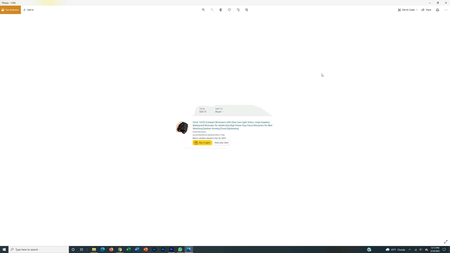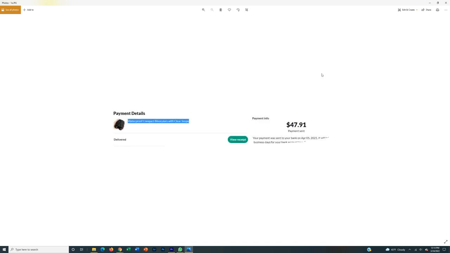So here's the first example for those of you that might be a little bit skeptical. These I actually sold a while ago. These were the first 4 that I grabbed. So I think it was descending dated. So these are all one of my first Offerup sales. But these binoculars, I purchased them on Amazon for $38.15. You can see I did the dropship arbitrage. It's literally shipping it to me. This is before I started testing out thank you notes. So I bought this to myself and then shipped it out to the customer with the Offerup label for $47.91, right? Same exact product right there. Same exact listing, super easy, okay?